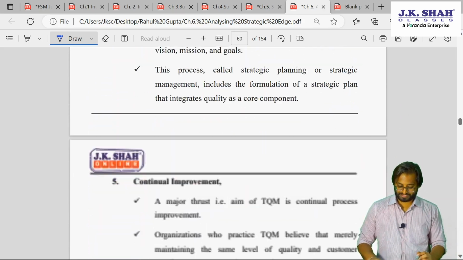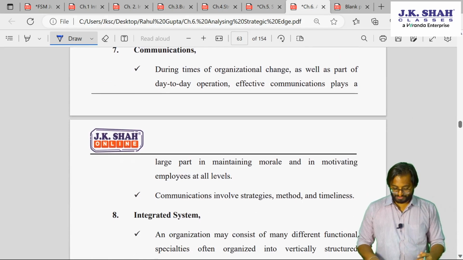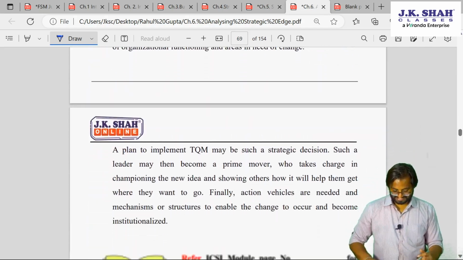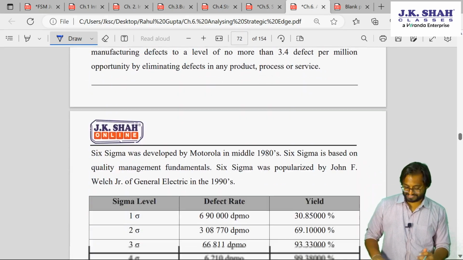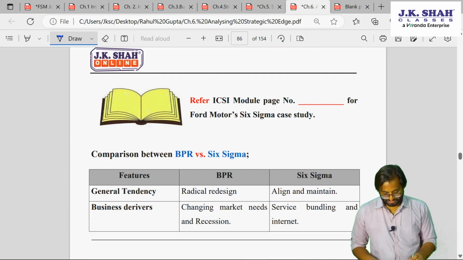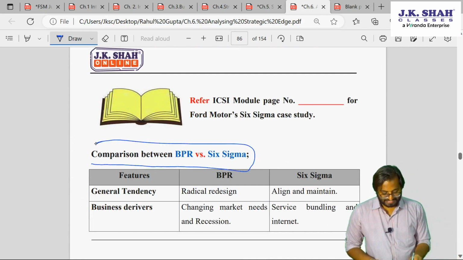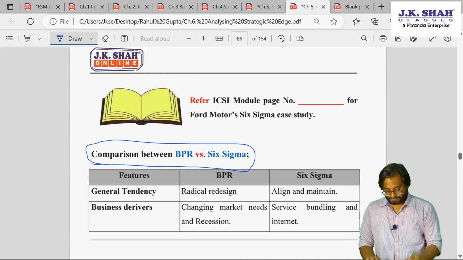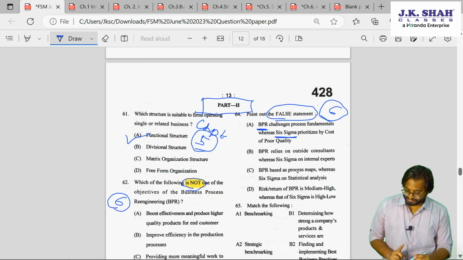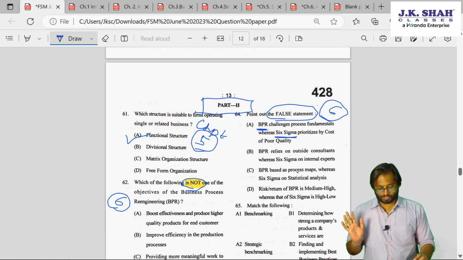Let me, give me a minute. I guess I will take more time in searching for the text. Yes, Six Sigma. Just below that there is one distinction. Yes, look at this comparison between BPR and Six Sigma. First, BPR challenges the process fundamentals, whereas Six Sigma prioritizes cost of poor quality.